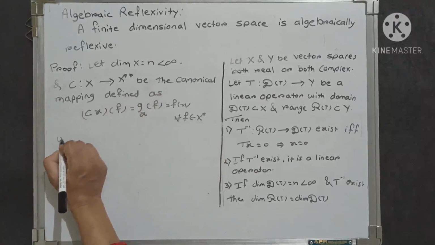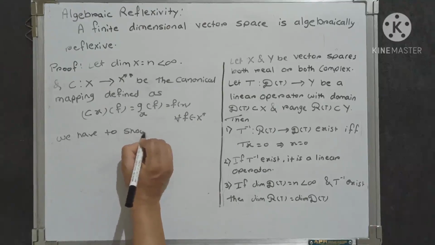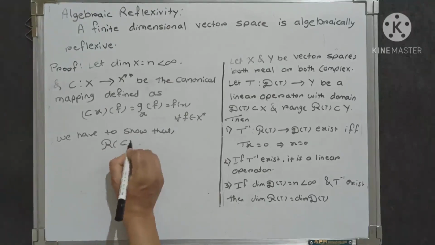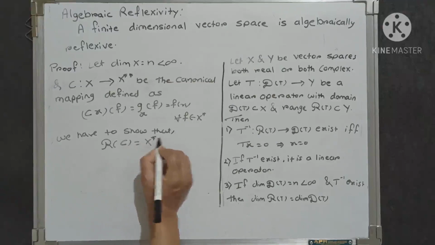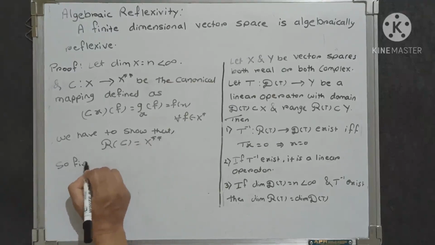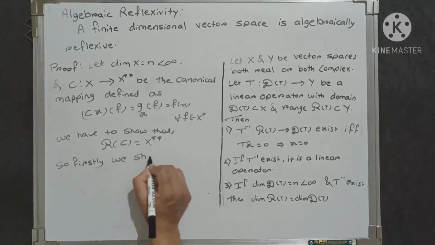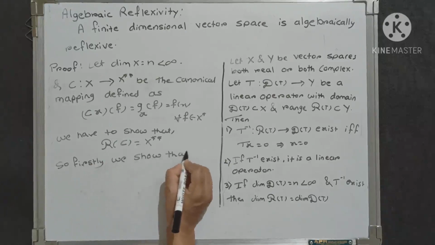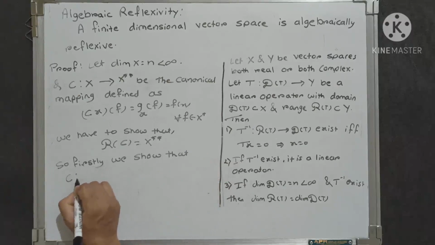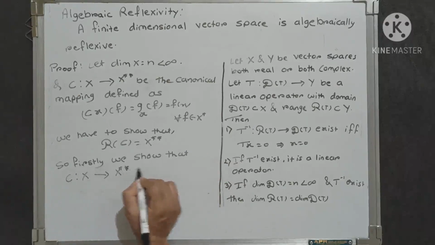Here we have to show that script R of C equals X double star. So firstly we show that the canonical mapping C, which is from X to X double star, is linear.